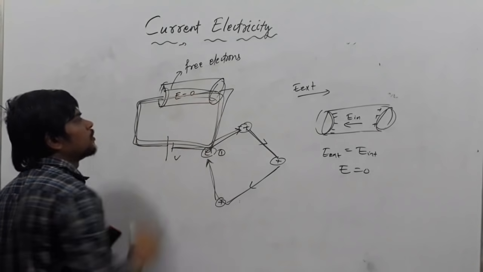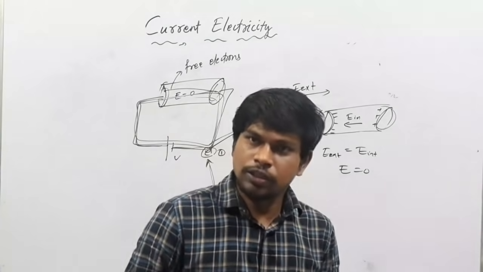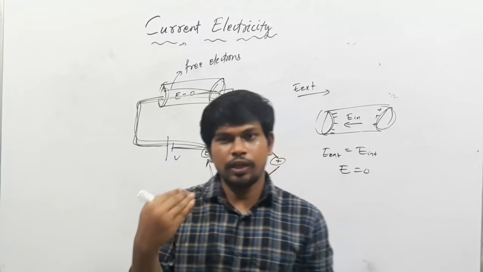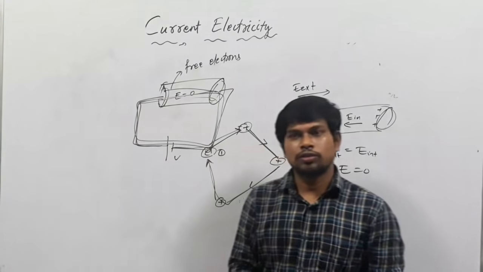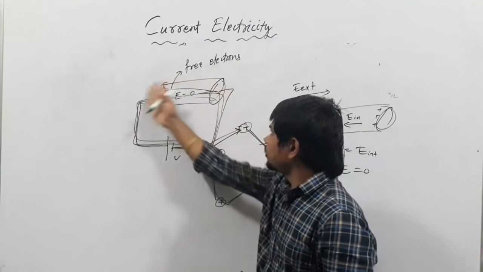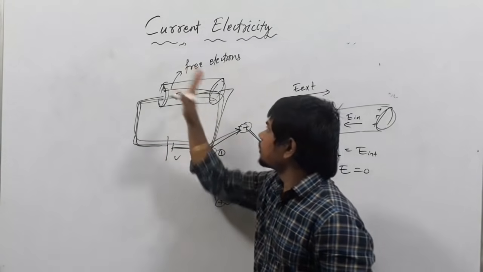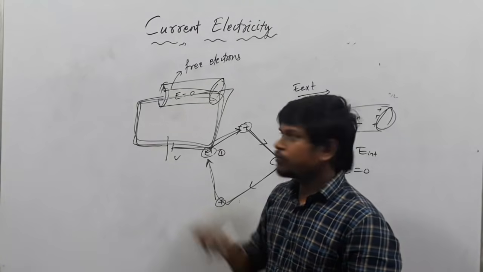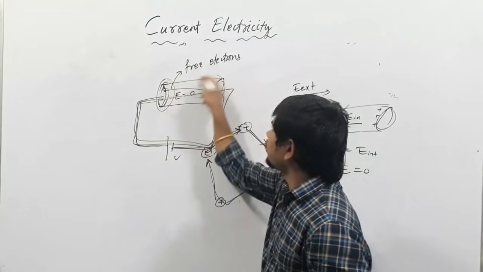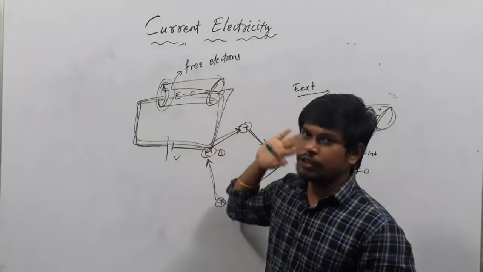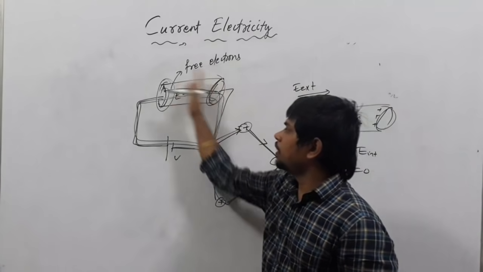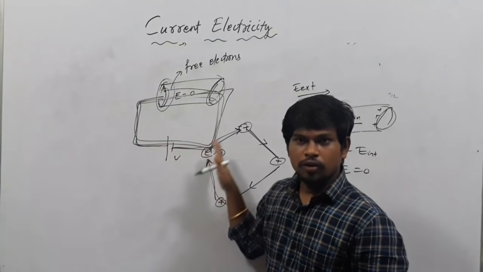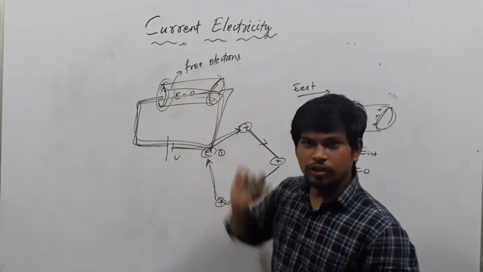So how will the electric field be zero? The electric field will not be zero because the charge is in what? Motion. Charge इधर क्या कर रहा है? गति कर रहा है. It is not at rest. If it is at rest, then it will stay at the ends of the conductor, and the net electric field will be zero. But it is not staying. It is moving. Therefore, the electric field is not zero inside the conductor.